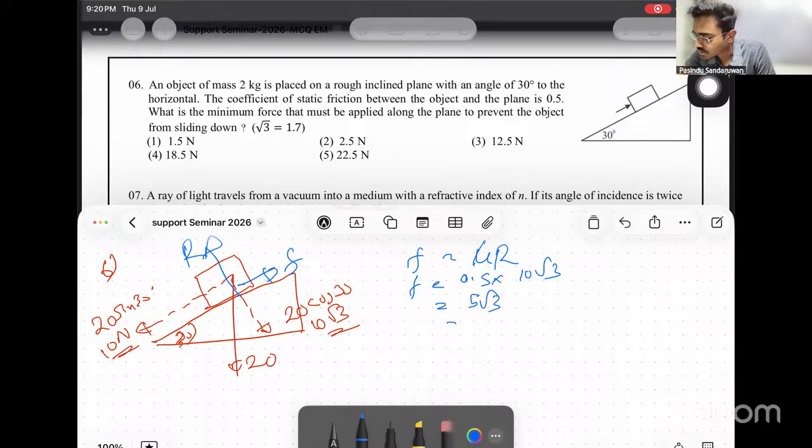With root 3 as 1.7, 5 times 1.7 is 8.5 newtons. So friction here is 8.5.